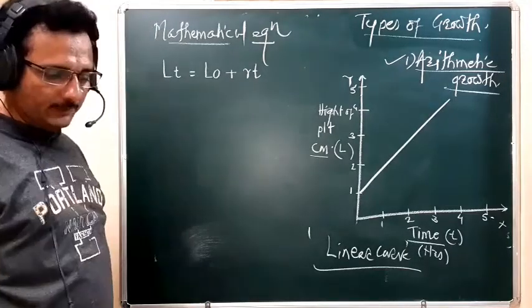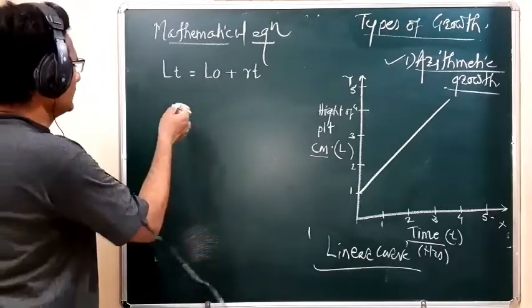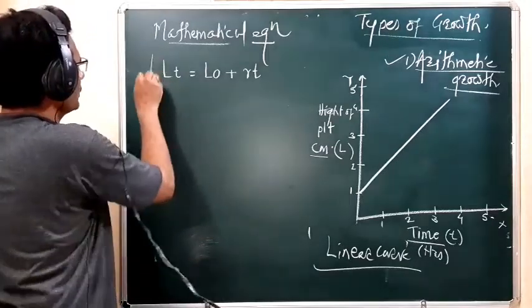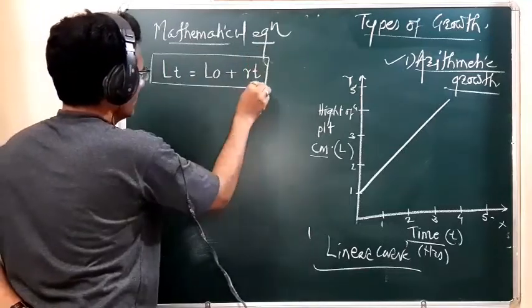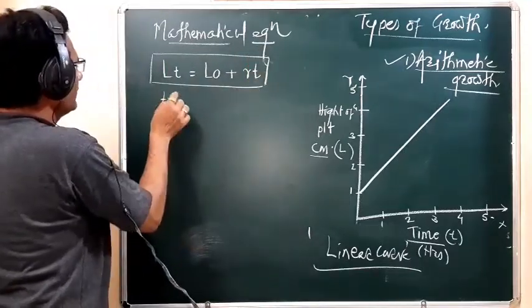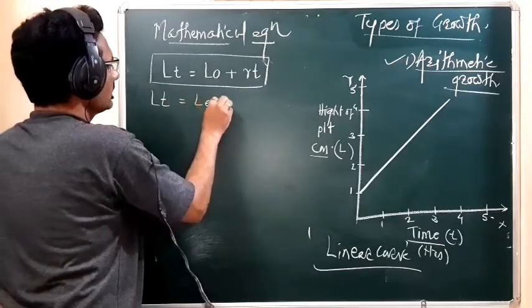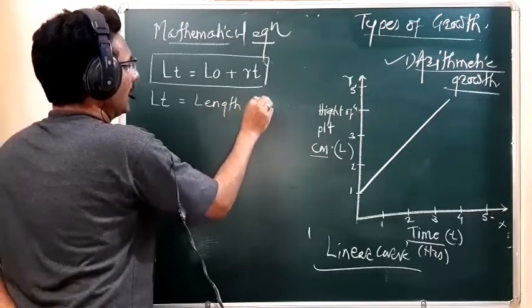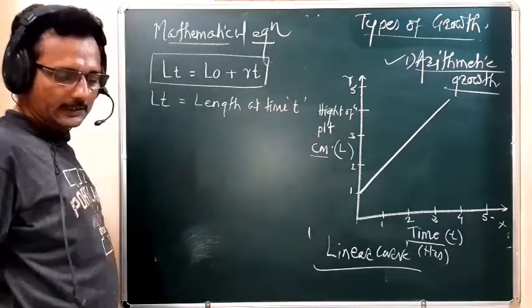In this equation, Lt means it is the length at time t.